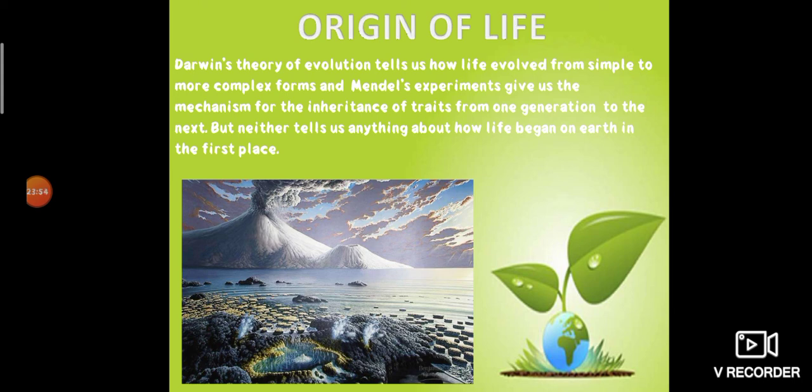So these are about today's class. Only two topics remain in evolution, that is the ABO blood group system and sex determination. These are the two topics which remained in this chapter. All other portions we covered. Actually this is a very easy portion; compared to heredity, evolution is very easy.